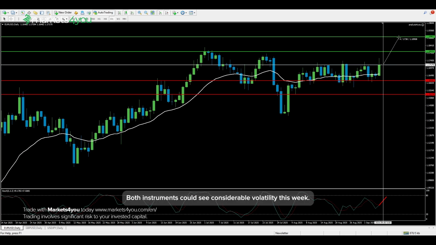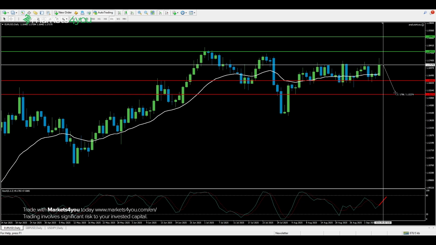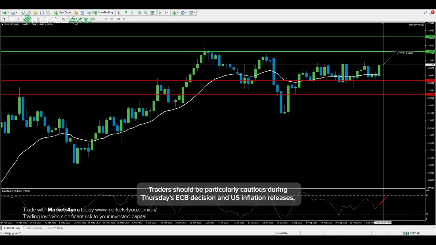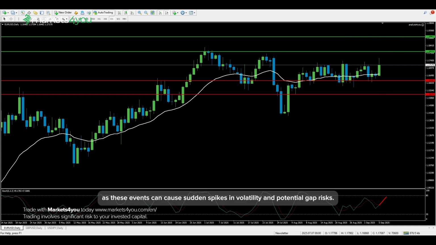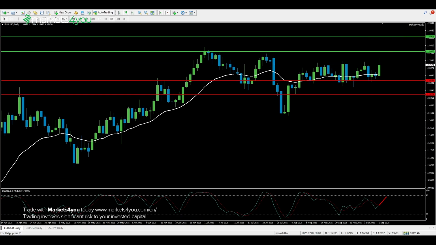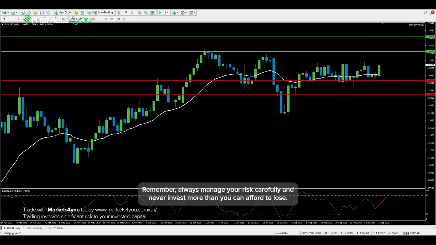Both instruments could see considerable volatility this week. Traders should be particularly cautious during Thursday's ECB decision and US inflation releases, as these events can cause sudden spikes in volatility and potential gap risks. Remember, always manage your risk carefully and never invest more than you can afford to lose.